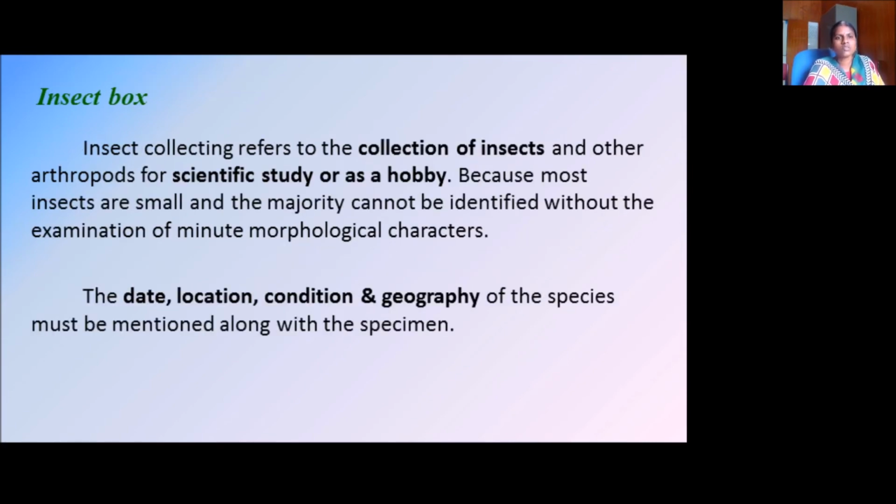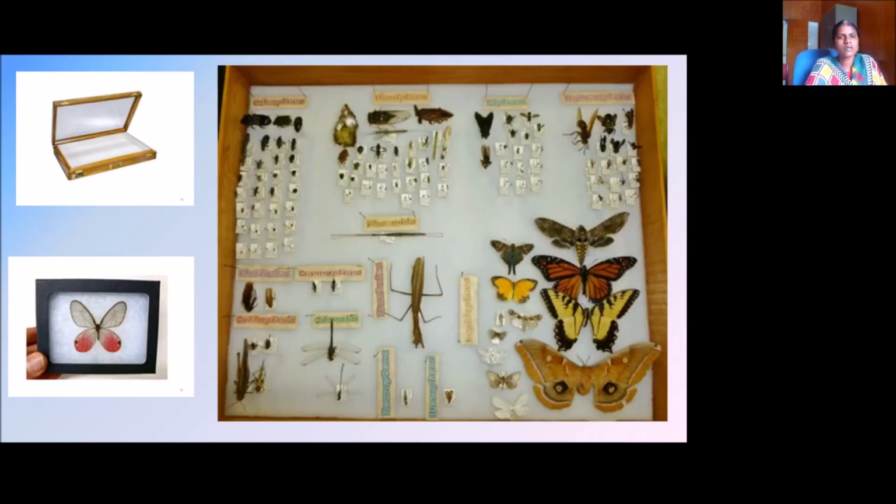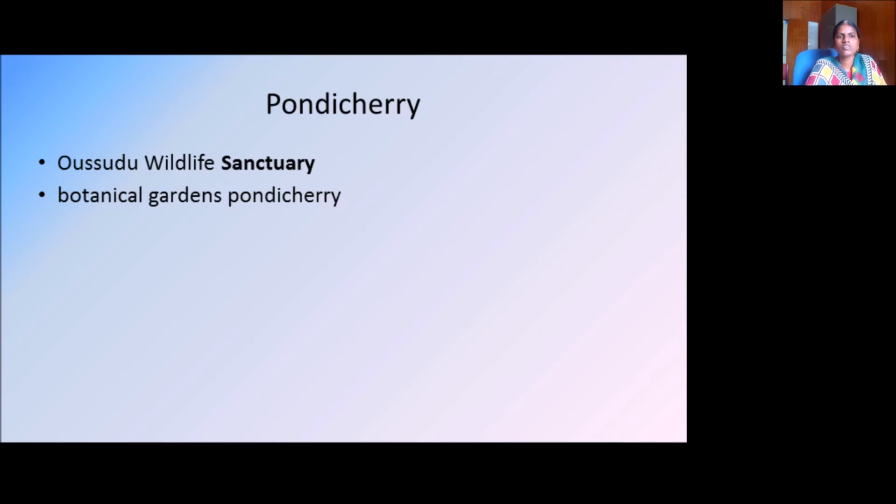So insect box, I had already mentioned. Insect collecting refers to the collection of insects and other arthropods for scientific study, and it may be used as a hobby, like stamp collection. Because most insects are small and the majority can be identified without the examination of minute morphological characters. The date, location, condition and geography of the species must be mentioned along with the specimen. In the herbarium also it should be mentioned. So this is an insect box. In Pondicherry we have Oussudu Wildlife Sanctuary and the Botanical Garden.